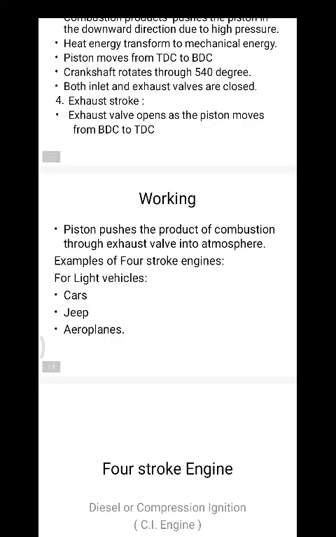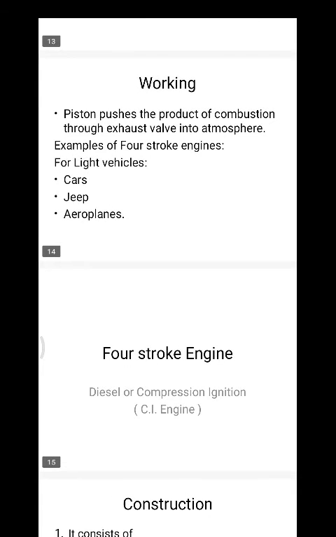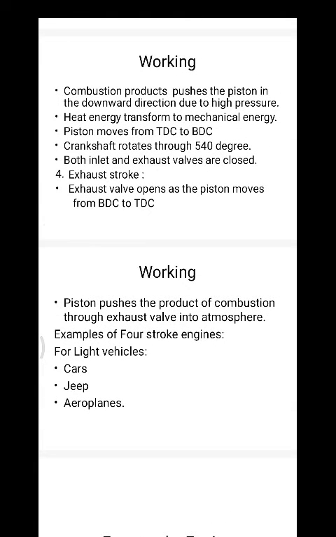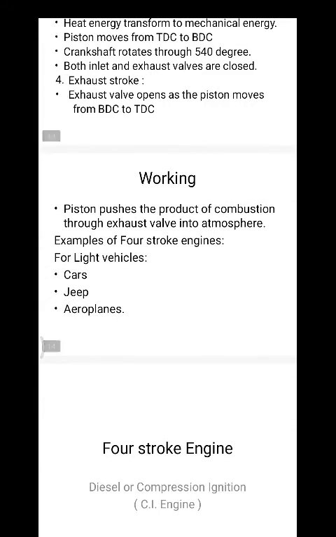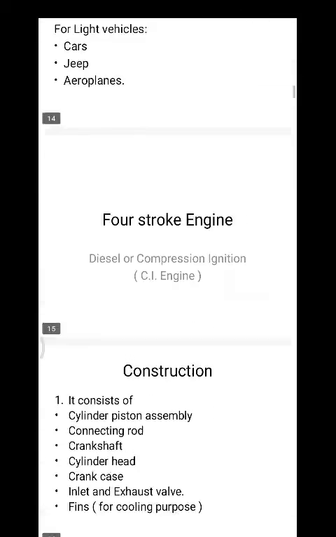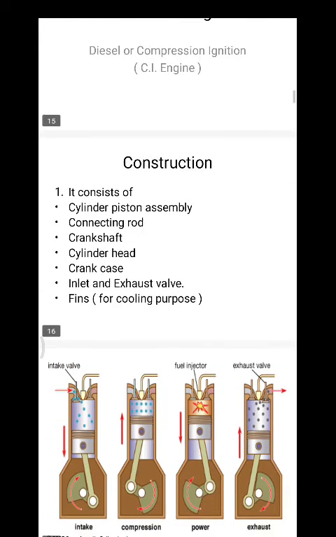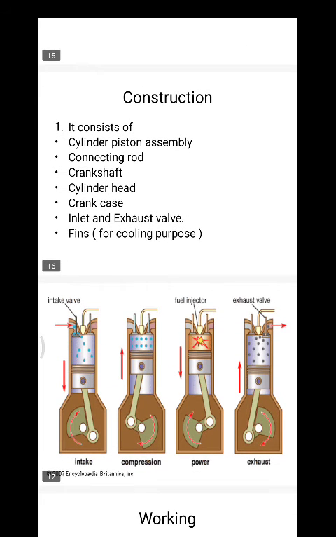And the fourth stroke is the exhaust stroke. For the exhaust stroke, the piston moves from BDC to TDC, and the burnt mixture leaves the cylinder through the exhaust valve. Cars, jeeps and aeroplanes are examples of four-stroke engines. The construction consists of cylinder and piston assembly, connecting rod, crankshaft, cylinder head, crankcase, inlet and exhaust valve, and fins.